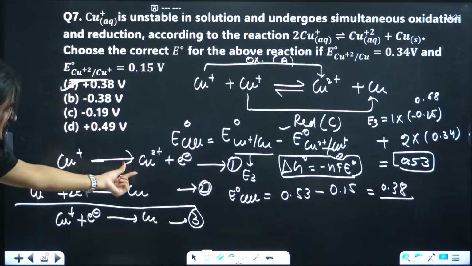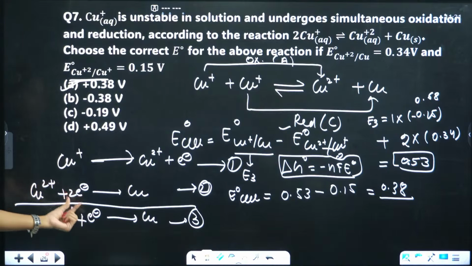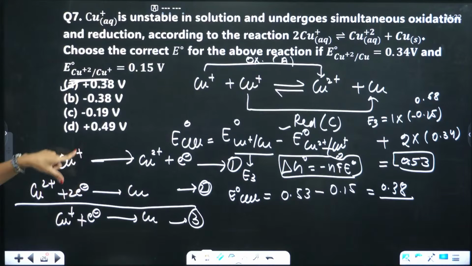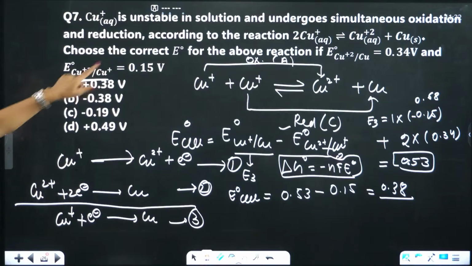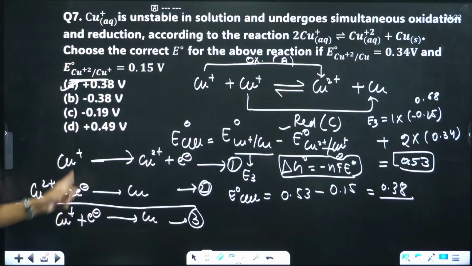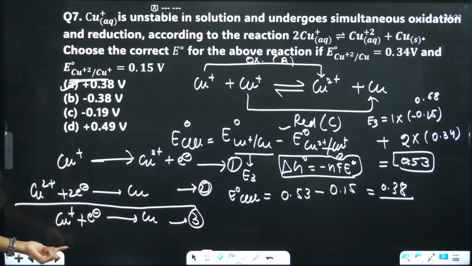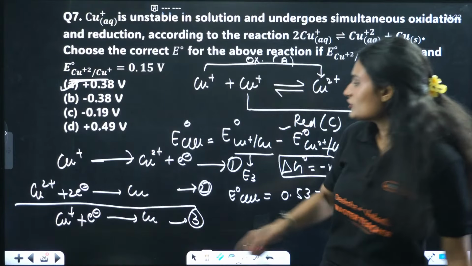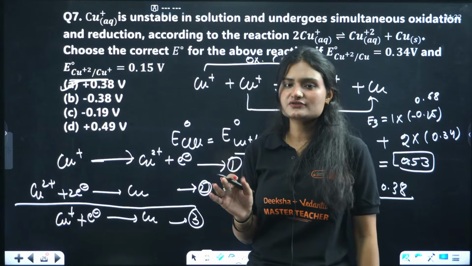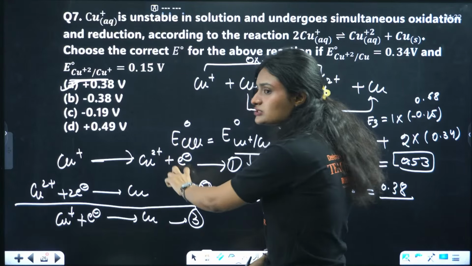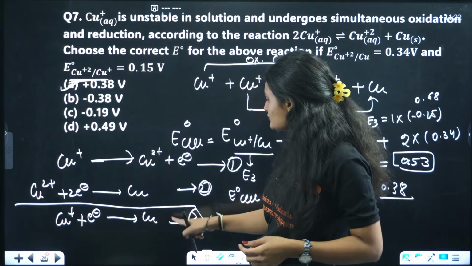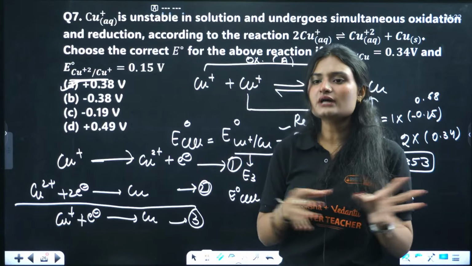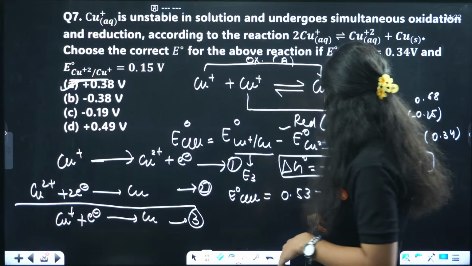This is one equation, and in the second one, Cu2+ is adding 2 electrons and getting converted into Cu. For these reactions, the electrode potential is given. You see here and here, the electrode potential for these equations is given. Then you added them and made the whole equation. And we know delta G naught equals minus nFE naught. Gibbs free energy is additive. That means if you are adding these two cells, the Gibbs free energy for the third cell will be the sum of the Gibbs free energy of the first and second cell. You directly add it.